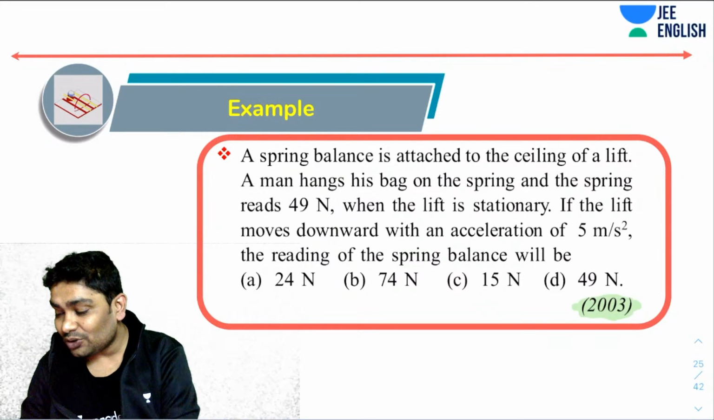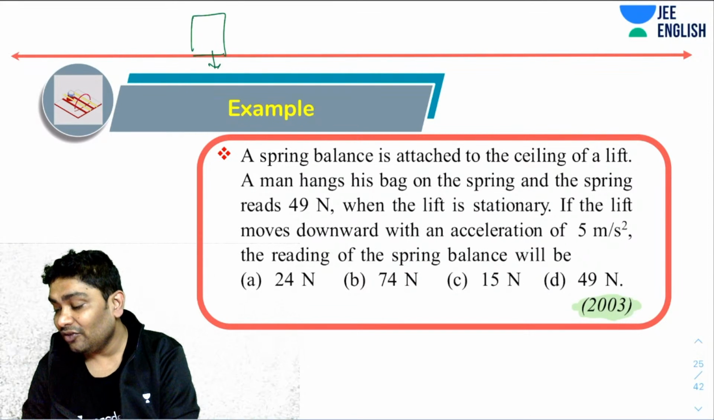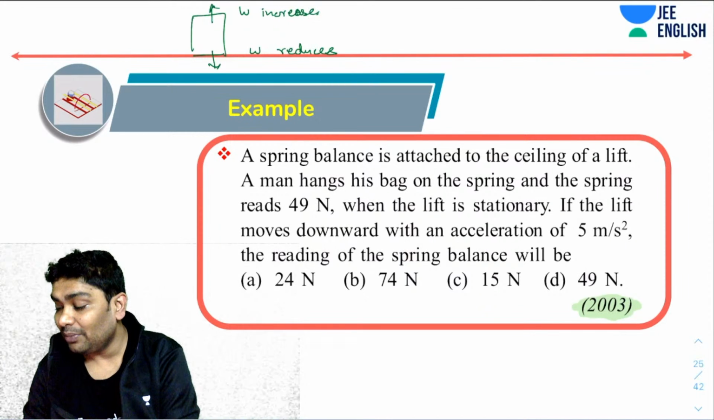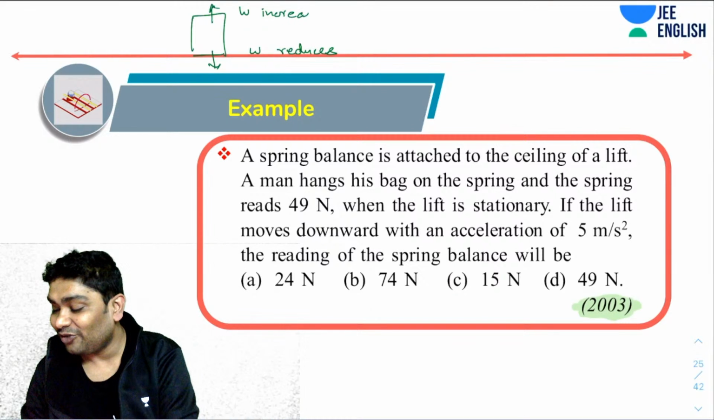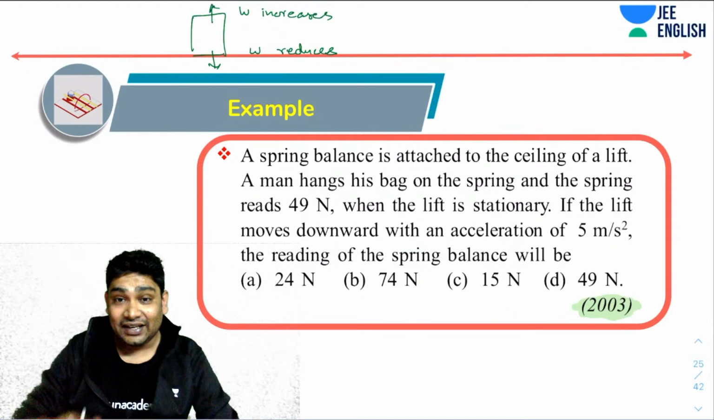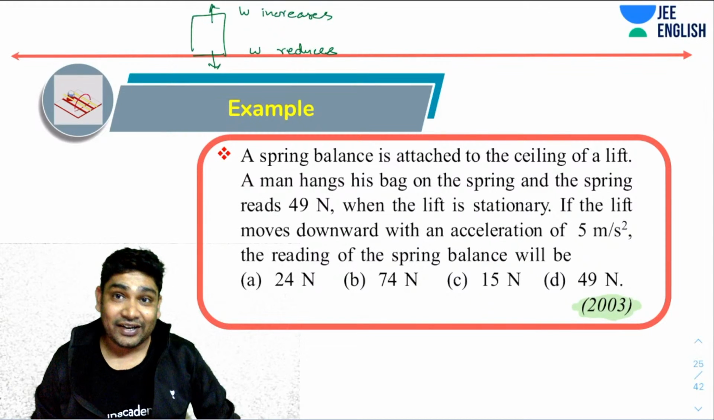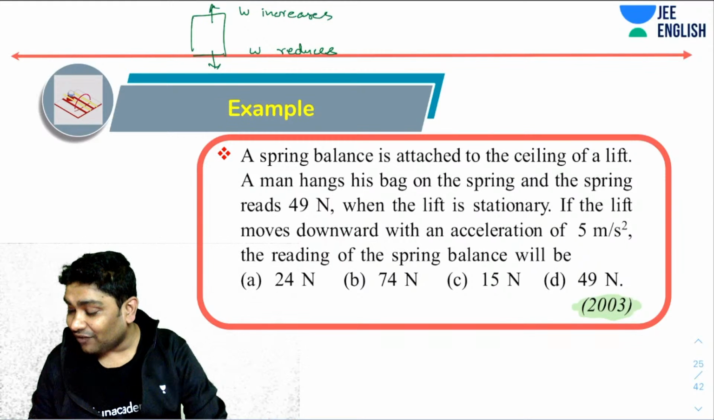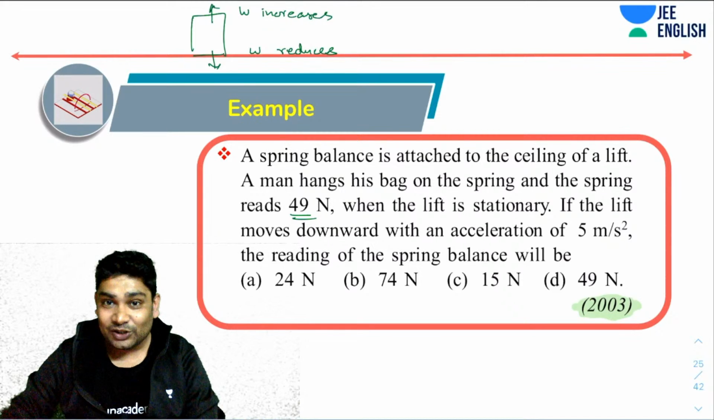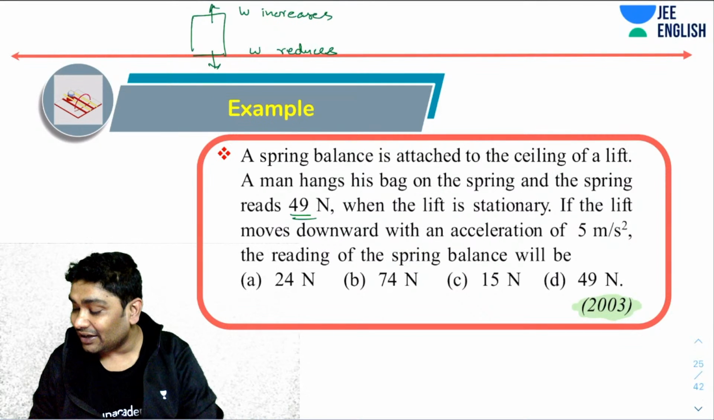I hope you know that if the lift goes down, weight reduces, right? This you should remember at least. If the lift goes up, the weight increases. For solving this, remember that when a lift is accelerating upwards, the weight increases, and if the lift is accelerating downwards, the weight decreases. So obviously the weight would be less than 49 if for a stationary lift the weight was 49. So while going down, the weight would be less than 49. So this and this are easily eliminated.